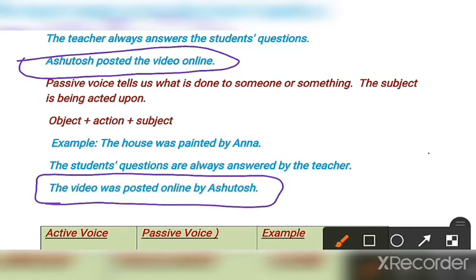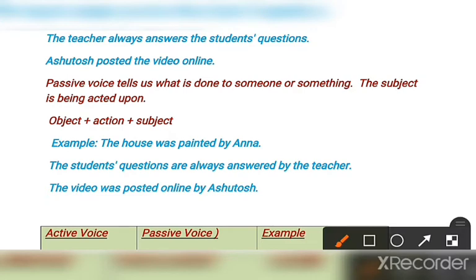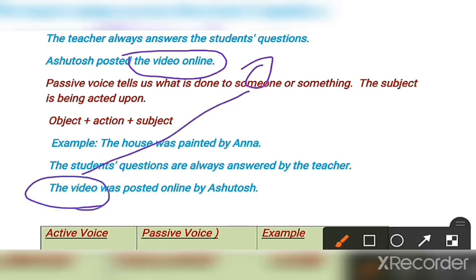Okay, in both the cases the video was posted. Who posted the video? In both the cases Ashutosh only posted the video. But what happened here? This video, no, let me clear it first. Here, this video that was the object has now become the subject.